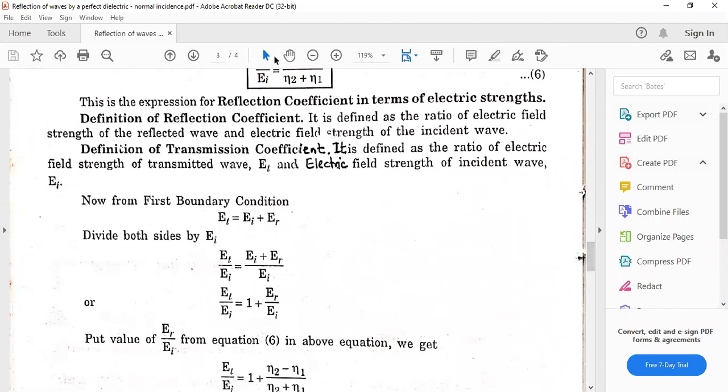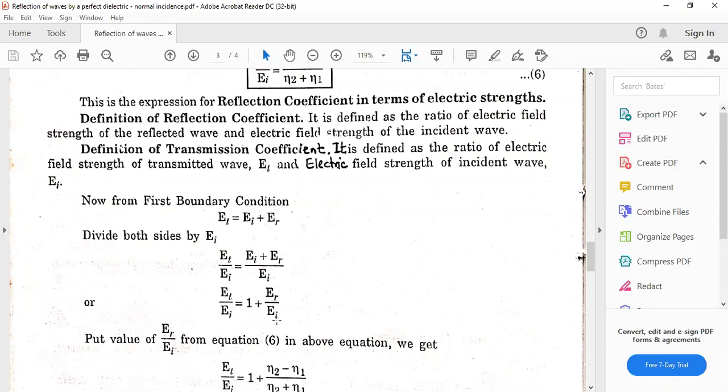Next is the transmission coefficient. As we defined the reflection coefficient, similarly the transmission coefficient is ET upon EI. For getting the formula, ET is equal to EI plus ER as per the boundary condition. Divide both sides by EI. So we get ET upon EI equal to 1 plus ER upon EI.